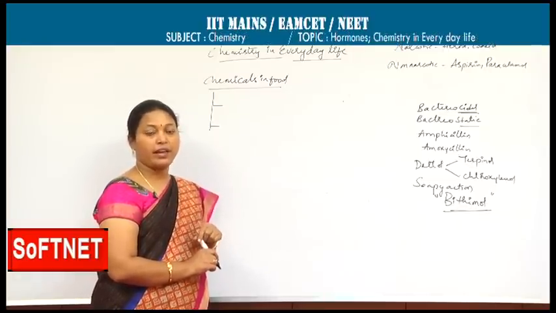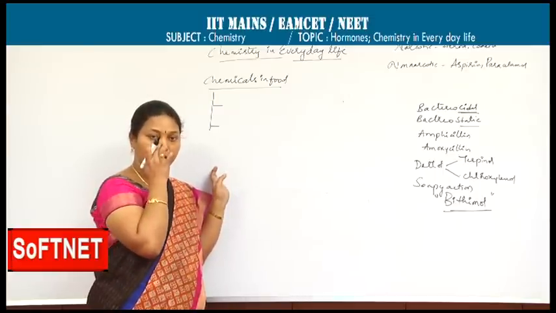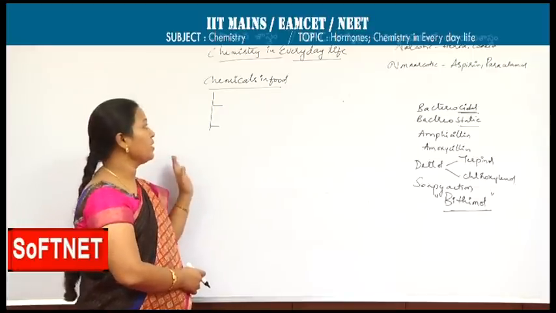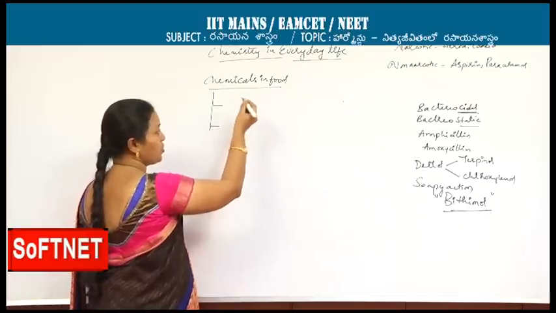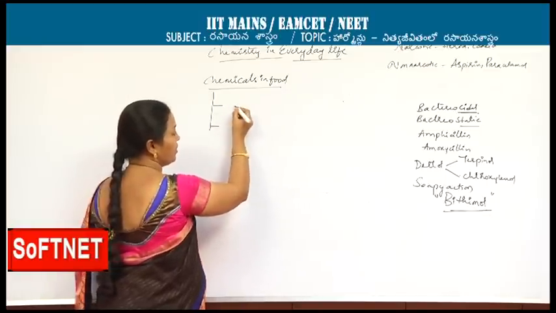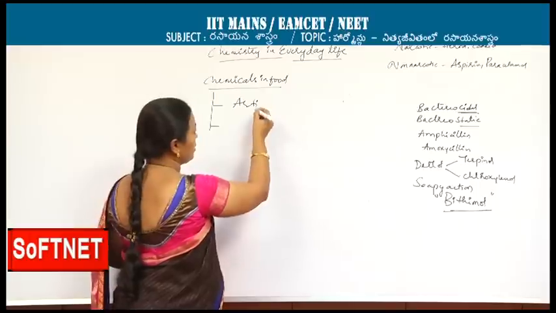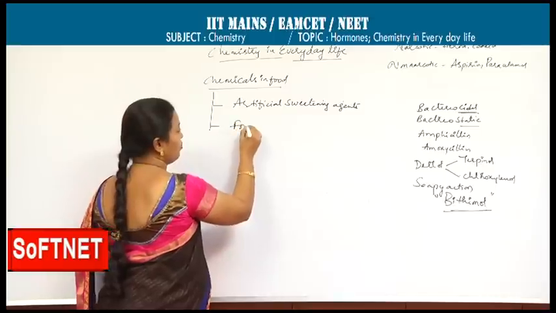So calories can be reduced by using alternative chemicals in substitution of certain substances. Now I would like to say the substitutes are artificial sweetening agents, substitutes for sugars, and food preservatives.